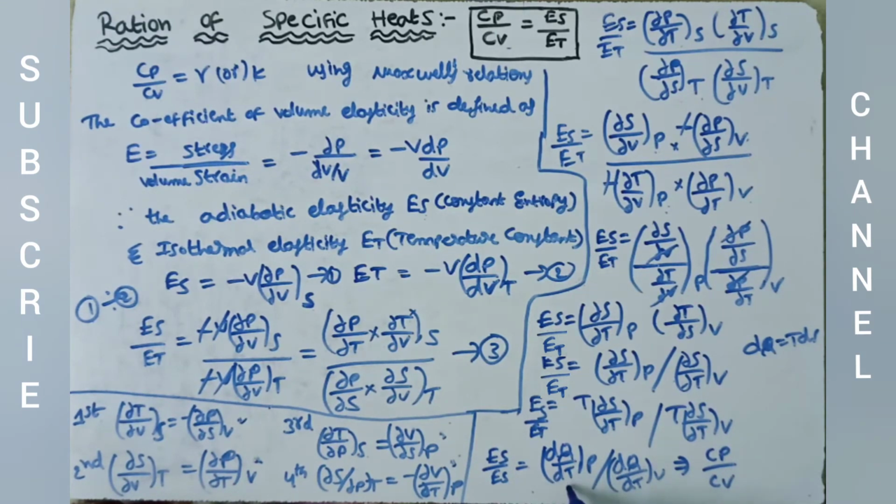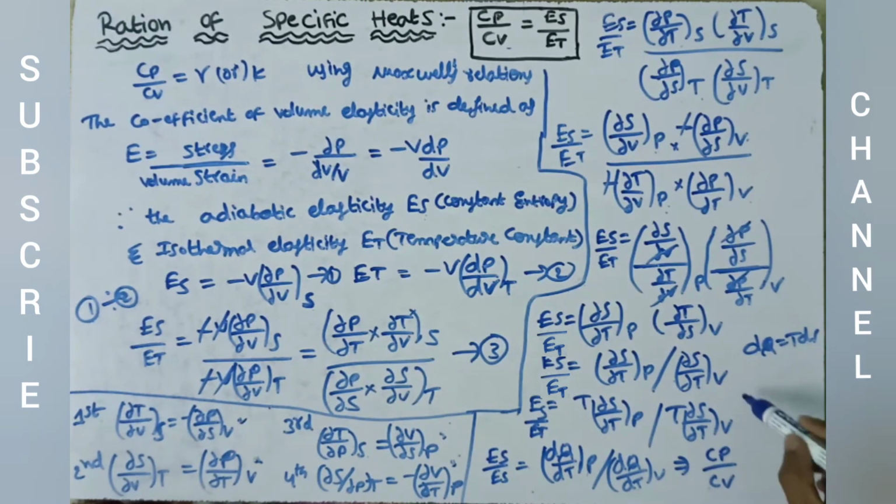Here dq by dt where pressure is constant, the change of heat energy by change in temperature at constant pressure, is called specific heat at constant pressure, equals to Cp, and dq by dt where volume is constant is equals to Cv.